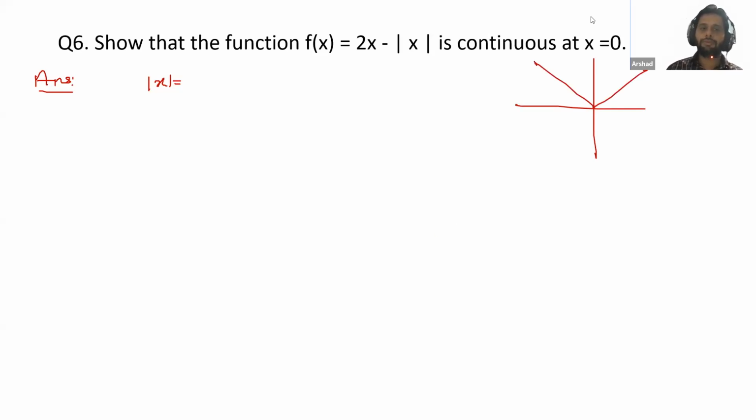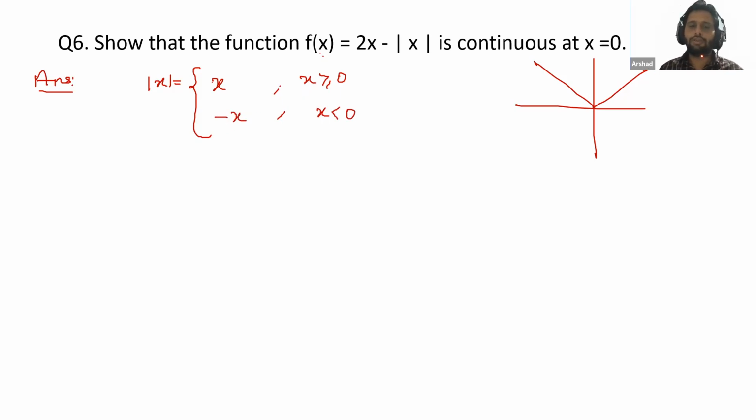Can anyone explain more? If you want to expand the mod function, we take two values, one positive, one negative. So mod x. Very good, Nabil. Can you tell me what we will write here? For x greater than or equal to 0, we will write x. I'm just doing this modulus right now; this question we will see later on. So mod x is x, and if x is less than 0, you write it as minus x. Very good, Nabil. This is correct.